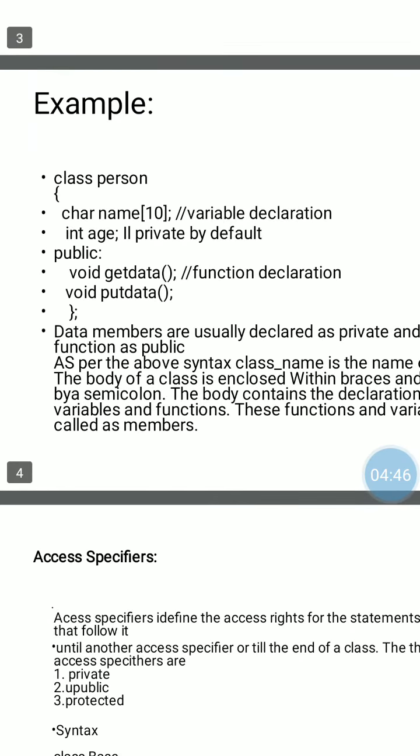After that we use the access specifier public, meaning the remaining code after the public access specifier is in the public section of the class. That is the getdata function and putdata function. Both functions are public functions of the class.